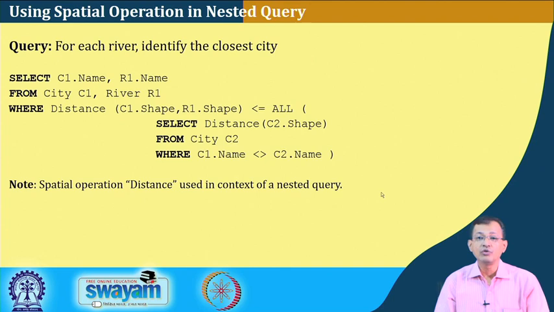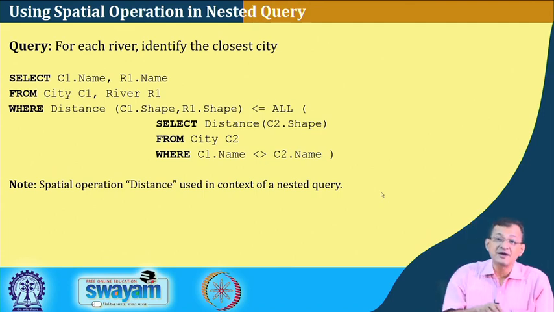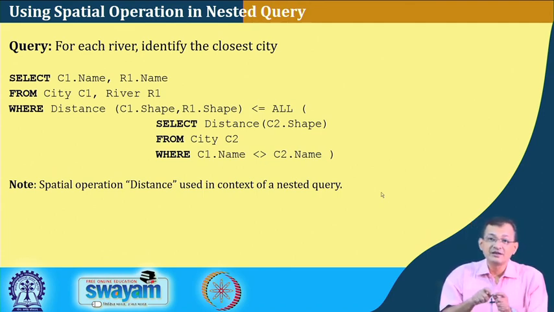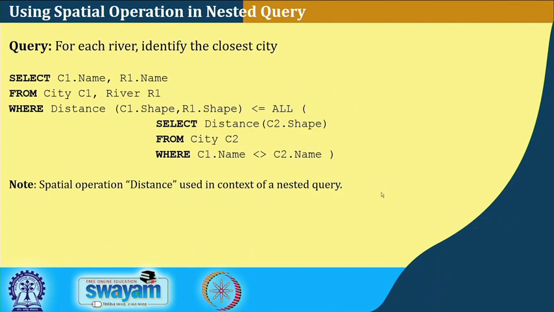So, what we are trying to do is take another instance of the city table and find out what is the distance between this river and the city. Now, the distance function is a special function for calculating the distance from the river, right. So, the special operation distance is used in the context of a nested query.